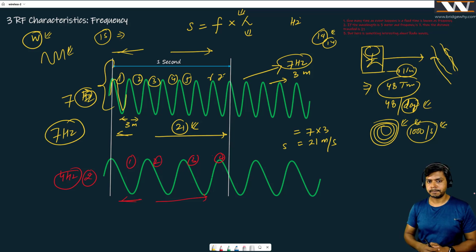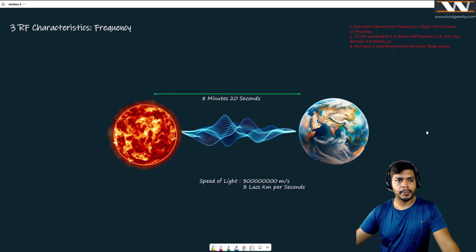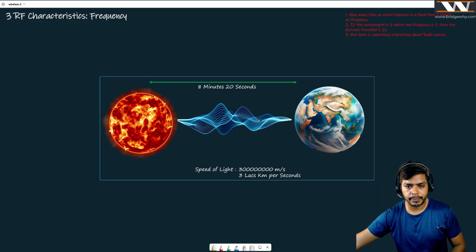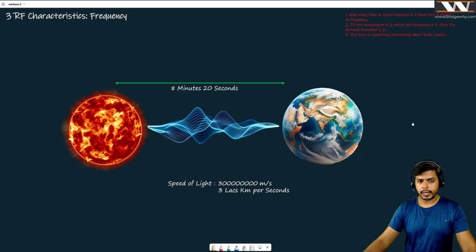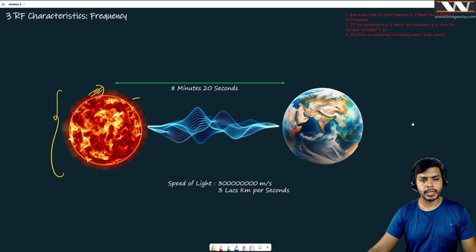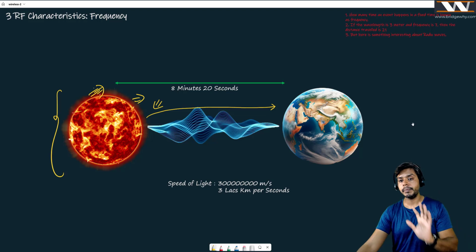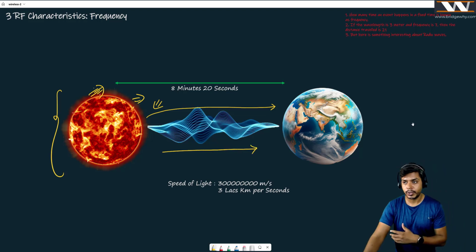Really interesting, right? Now, let's talk about a very important property of frequency and wavelength. It is a mind-blowing experience. Just have a look at this diagram. What is happening here? We all know that we have Mr. Sun here, and Mr. Sun is emitting so many radiations, so much energy, and this energy reaches Earth in approximately 8 minutes and 20 seconds. Believe me, the speed is huge. This energy travels with a huge speed.